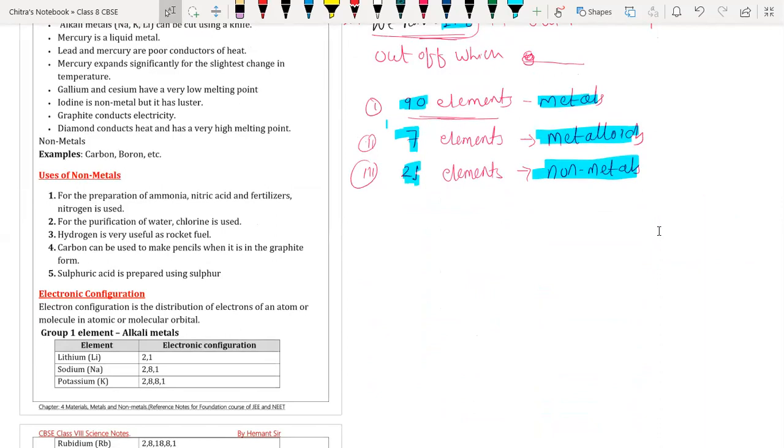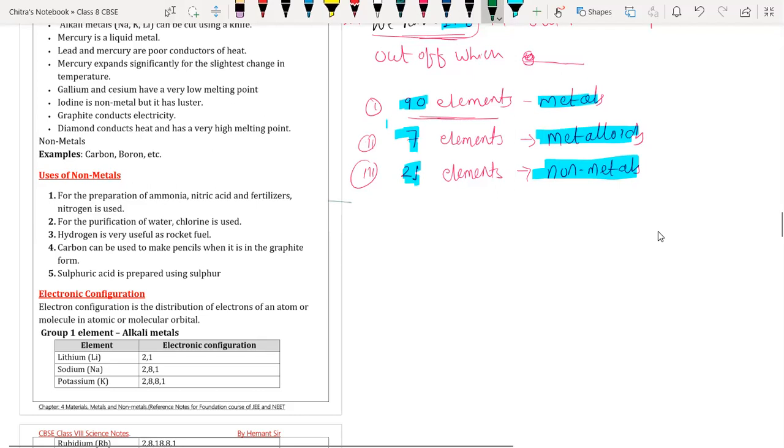Like we have carbon, which is a non-metal, but silicon and gallium, they are metalloids, but tin and lead, they are metals having 4 valency. Okay, sir. So if they are going to lose electrons, then they are metals. If they are going to gain electrons, then they are non-metals. If they are going to share electrons, like silicon and gallium, they used to share electrons. Sir, I didn't understand about sharing electrons. Okay, let me explain to you.